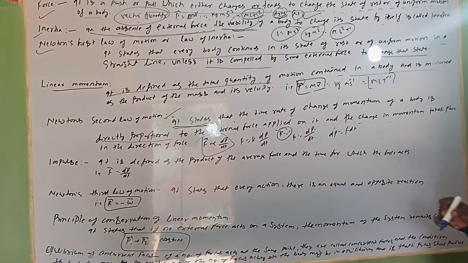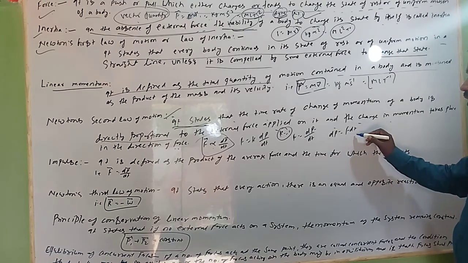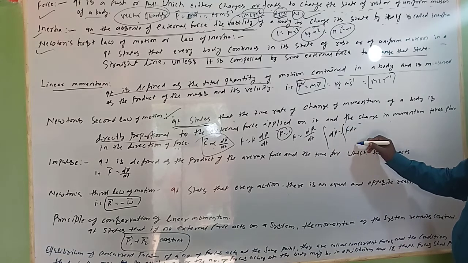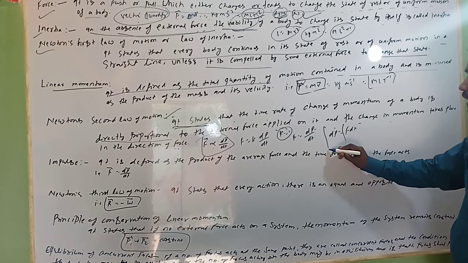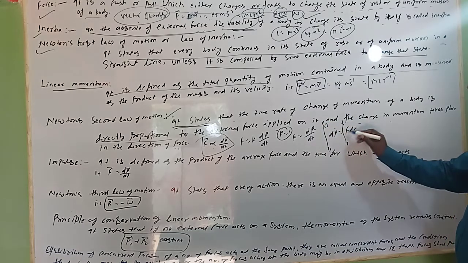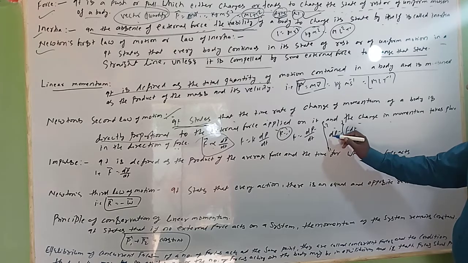If you want to find out the total momentum, then what will you write here? You integrate on both sides. Here will be the integration, and here is the momentum. You can write the limits P1 to P2 and 0 to T. F will come outside, and then find their integration.